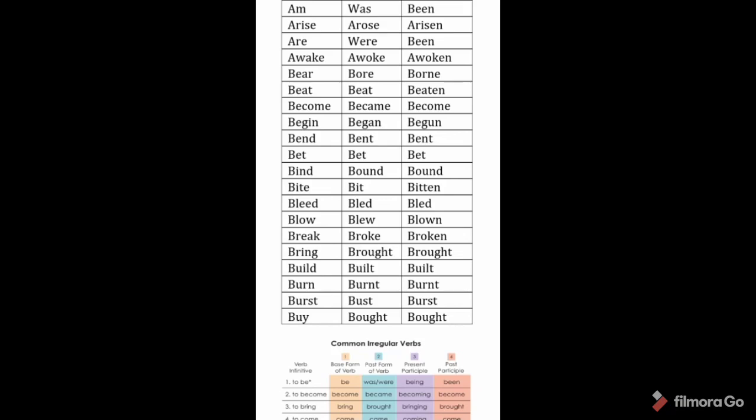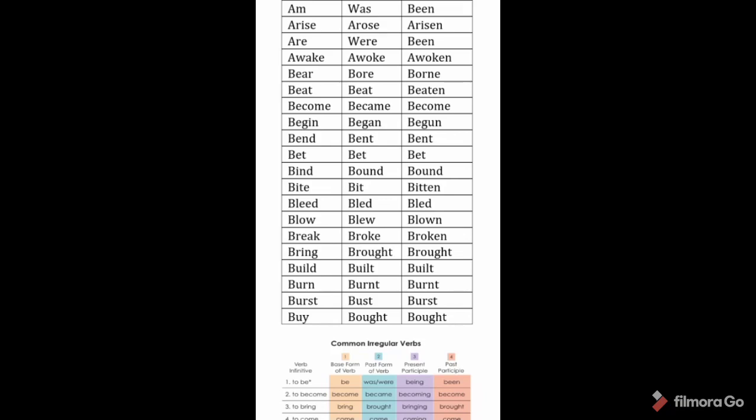Are, were, been, awake, awoke, awoken, bear, bore, born, beat, beat, beaten. Here the second form is written as beat but spoken as bet. Become, became, become, begin, began, begun, bend, bent, bent.